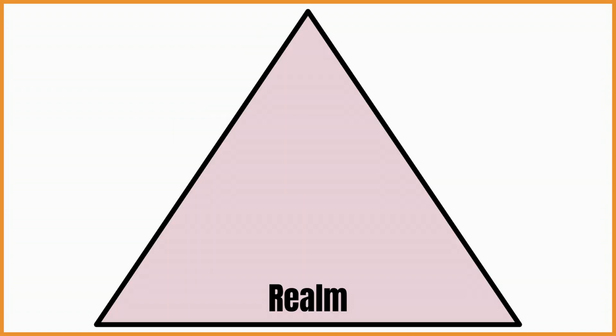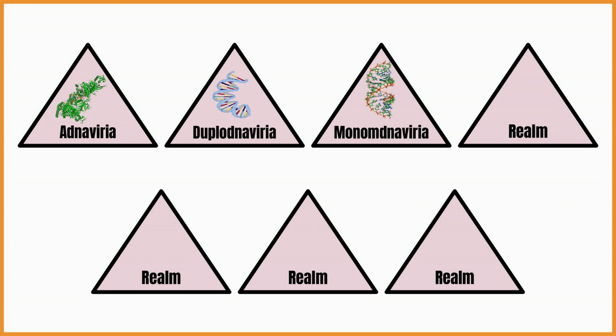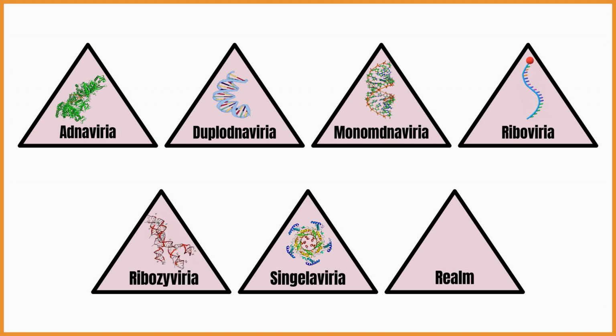Today, the first layer is the realm. This has to do with the nucleic acids within the virus. There are 7 realms, and they are equivalent to the domains in the regular tree. These viral realms are for filamental DNA viruses, double-strand DNA viruses, single-strand DNA viruses, RNA viruses, satellite nucleic acid viruses, protein capsule viruses, and multi-protein capsule viruses.